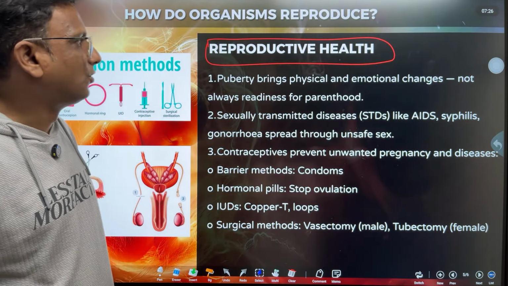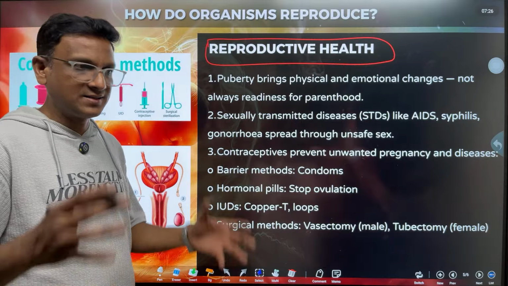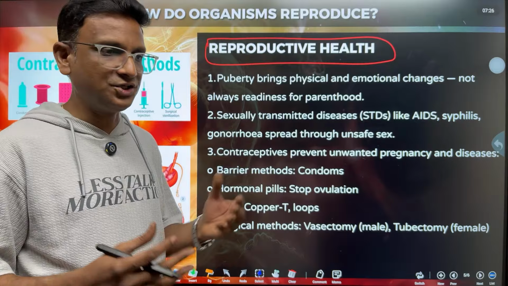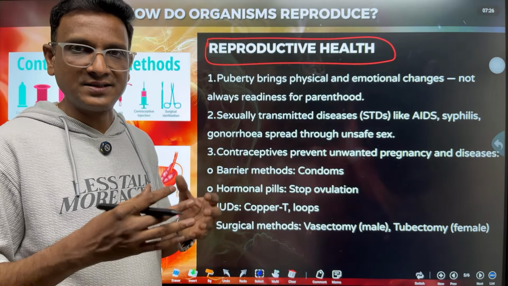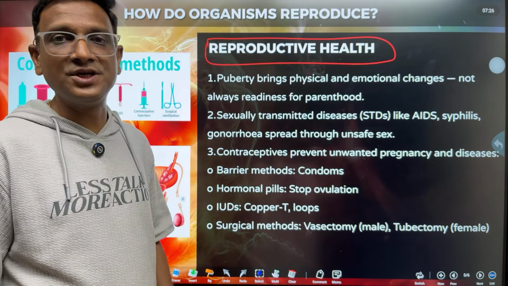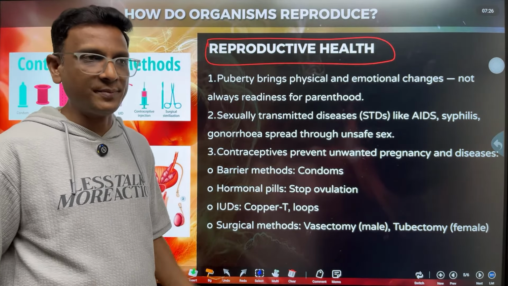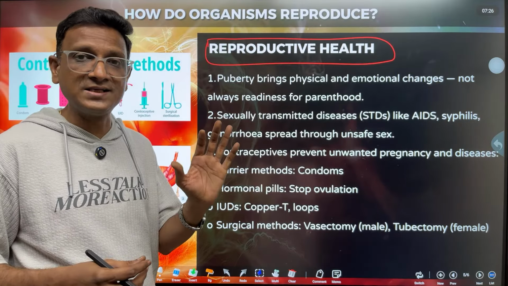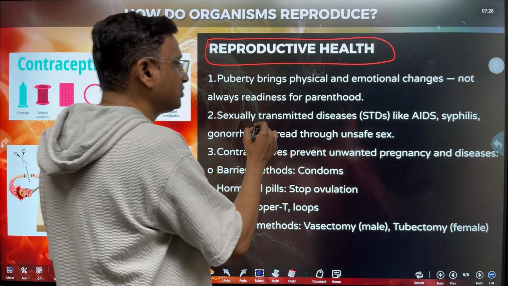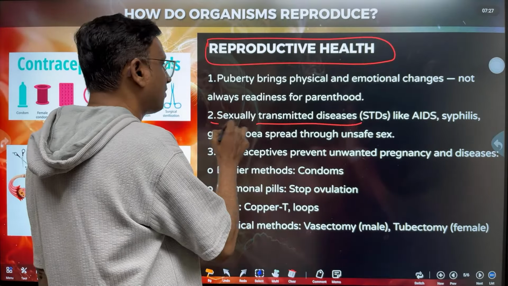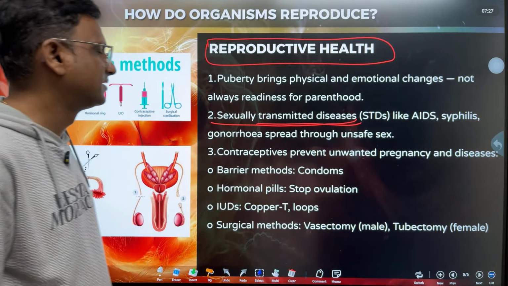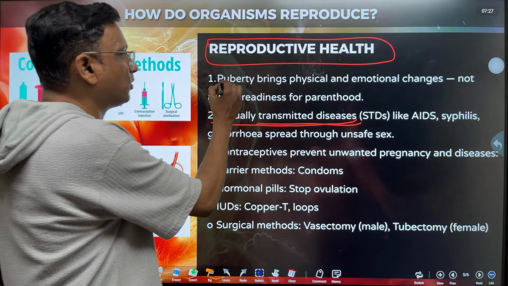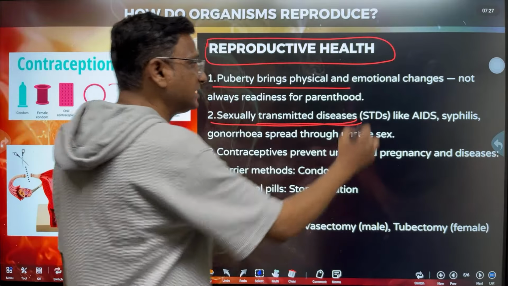There are some problems associated with unsafe sexual relations. What are unsafe sexual relations? If a person maintains a sexual relation with a stranger, an unknown person, there is a chance of transmission of diseases. Such diseases are called sexually transmitted diseases. So puberty brings physical changes and emotional changes also.